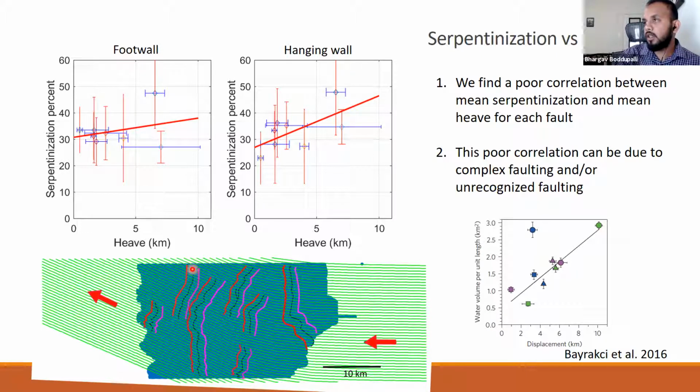We averaged the heave values and serpentinization values for each fault and plotted them. The error bars show the variations in the serpentinization values and the heave values, and we see very poor correlations on both sides. We attribute this poor correlation probably to complex, unrecognized faulting, and this contradicts the result of Gaia Bairaki.